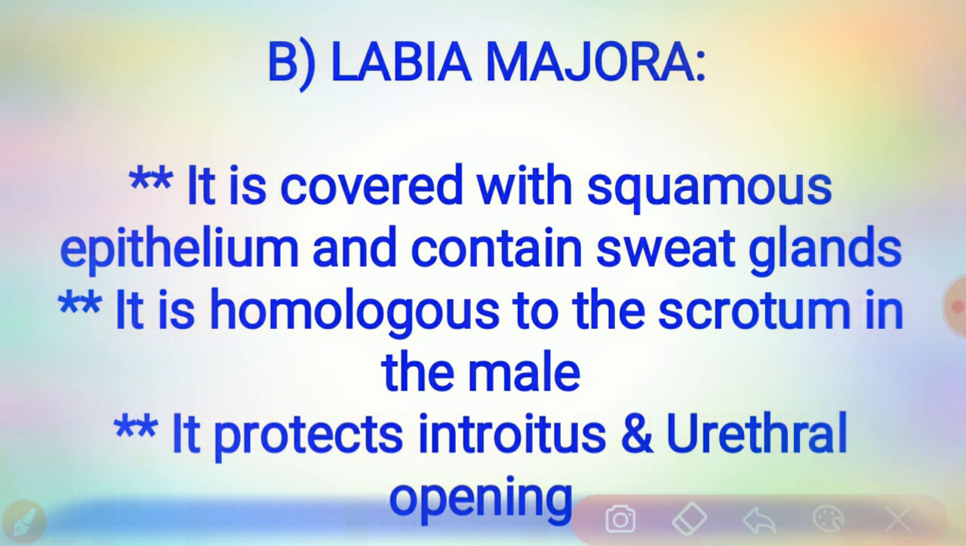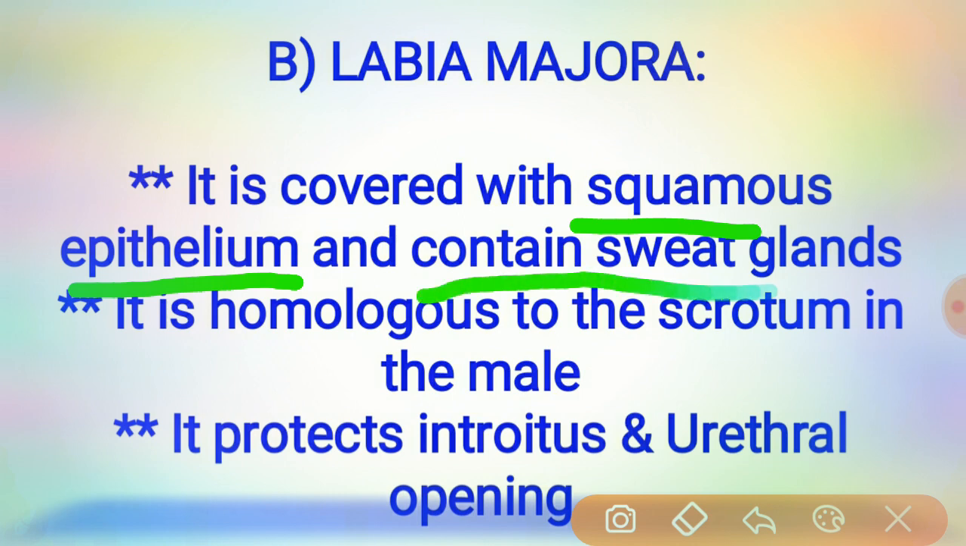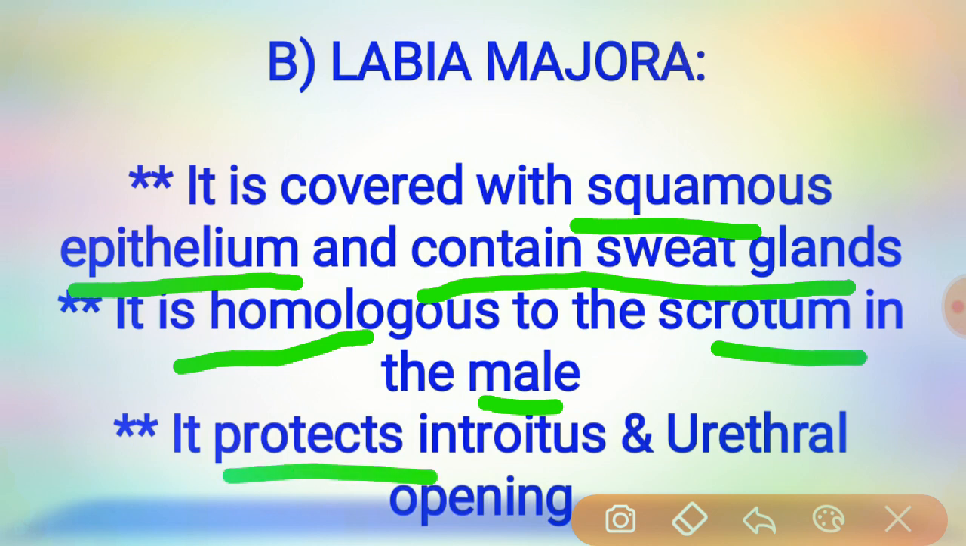Coming to the second one, that is the labia majora. Here the labia majora is mainly covered with squamous epithelium. Already we know about epithelial cells. So this labia majora will be covered with the squamous epithelium, and it mainly contains the sweat glands. Along with that, it is homologous to the scrotum in the male, and it protects the introitus and the urethral opening.